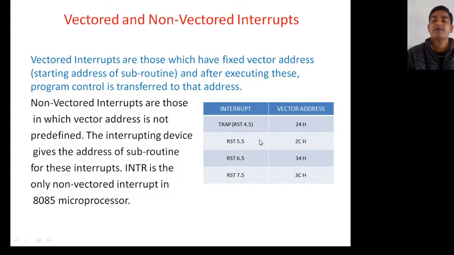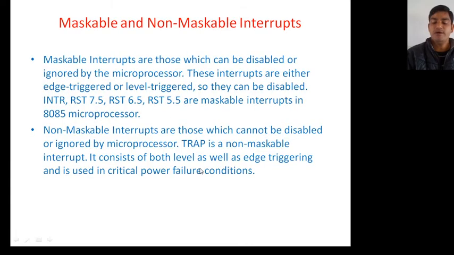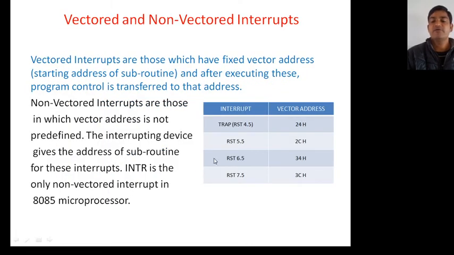RST 5.5: calculate 8 into 5.5, which is 44. 44 is nothing but 32 plus 12, which means 2CH. Similarly, RST 6.5 is 34H and RST 7.5 is 3CH.